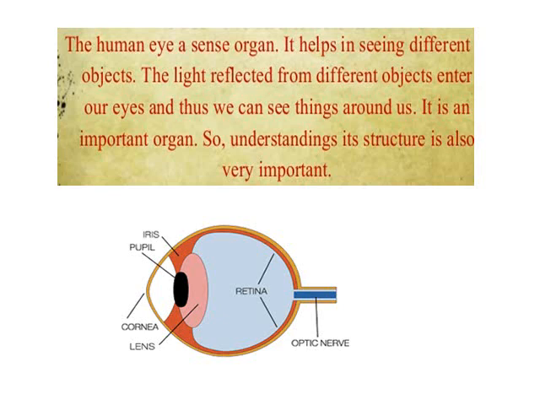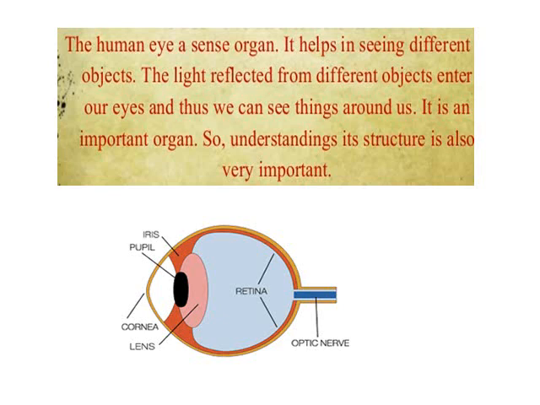And here you have the diagram of the human eye. The same human eye, its functions and its parts, everything in detail you will learn in 10th standard. Now you are being introduced to the structure of the human eye.